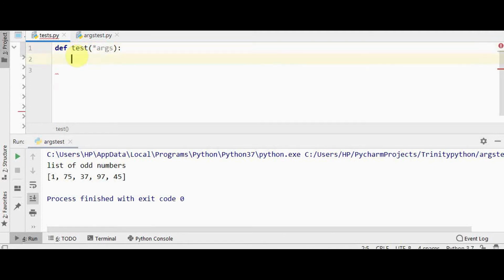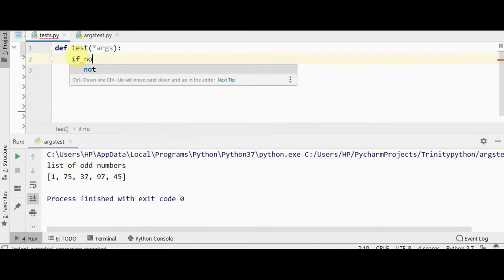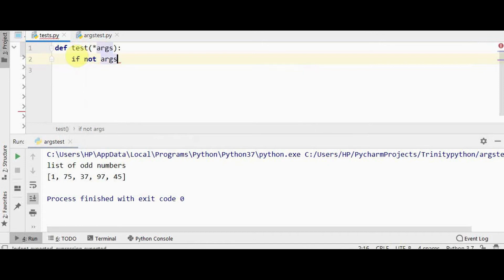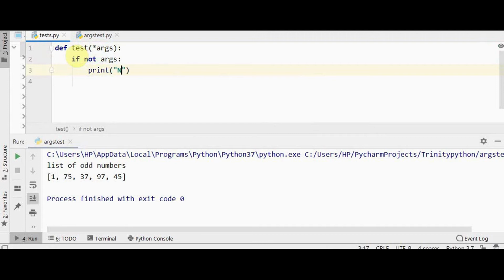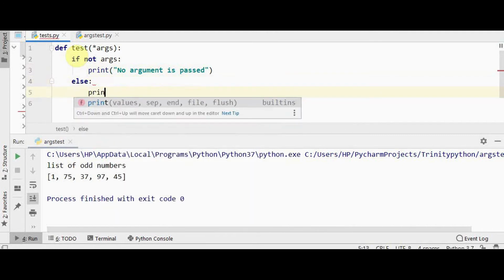There are two possibilities. Either any number of arguments can be passed or no argument is passed. So if no argument is passed, I can just use if not aux. I'll have a print statement stating that no argument is passed. Else part, it means that an argument is passed. So I can have a print statement.